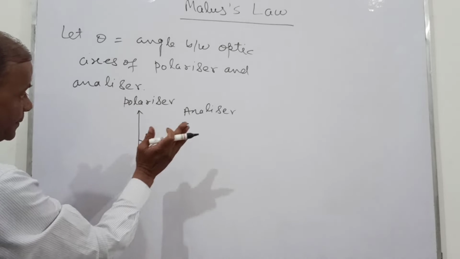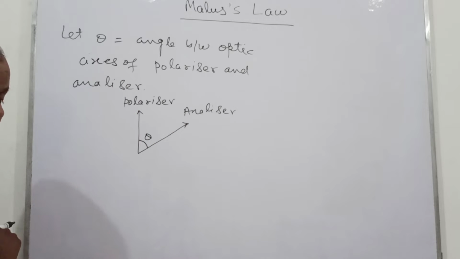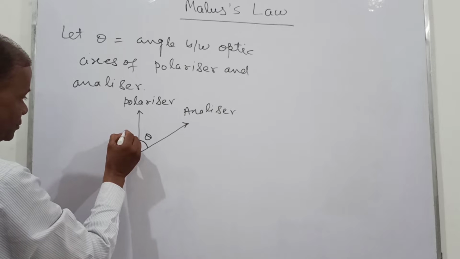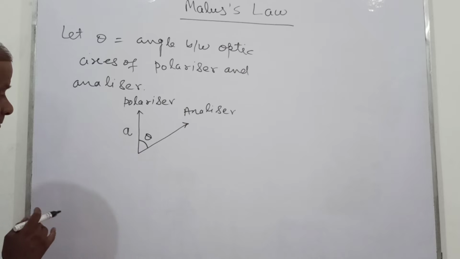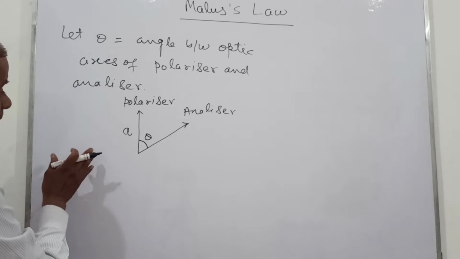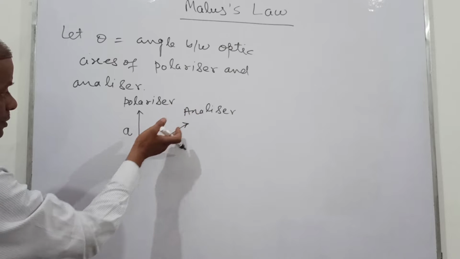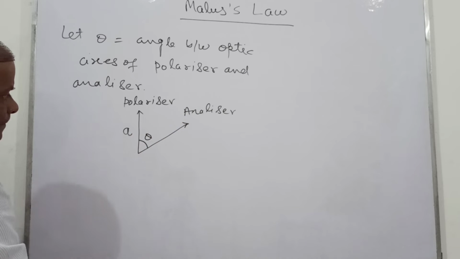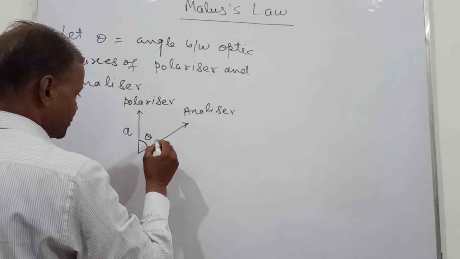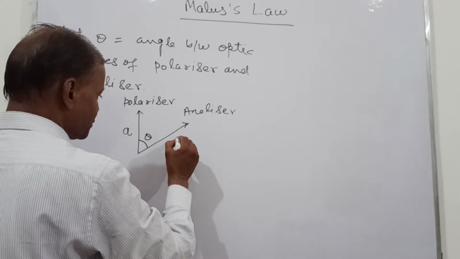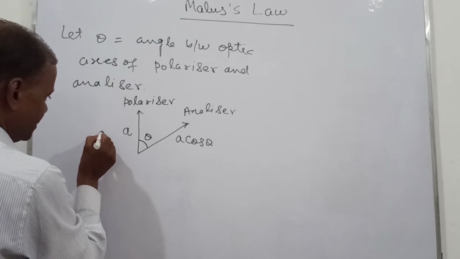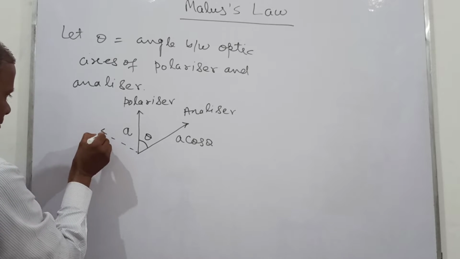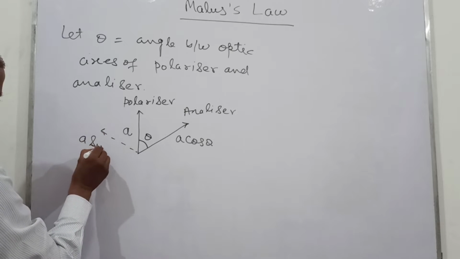So this will allow those vibrations which are parallel to this optic axis, and let A is the amplitude of the incident light. Then only those vibrations will be allowed to pass which are parallel to this optic axis. So now we can have that it has two components. This is now your A cos theta, and another is A sin theta.